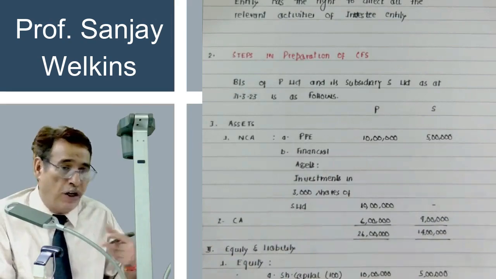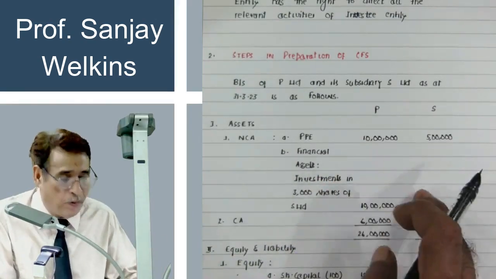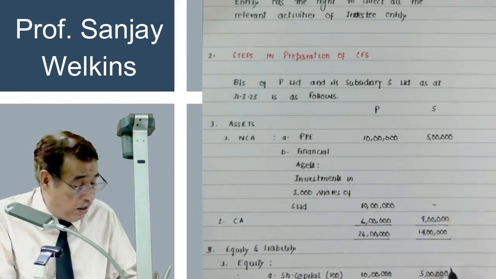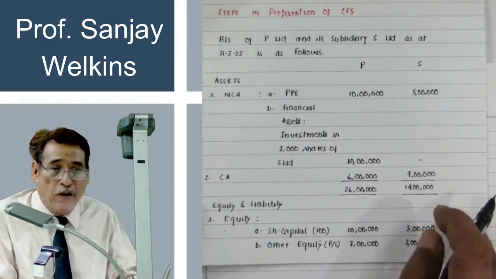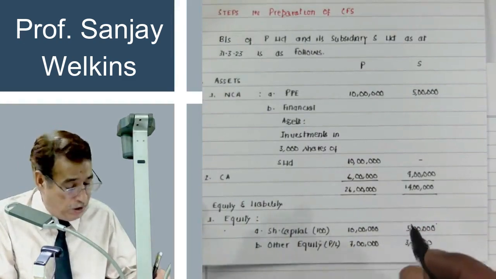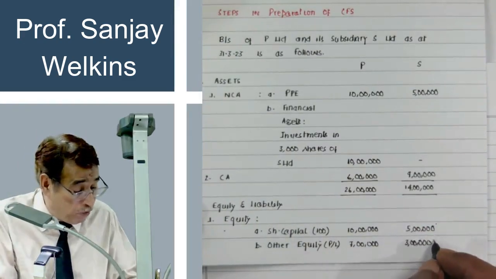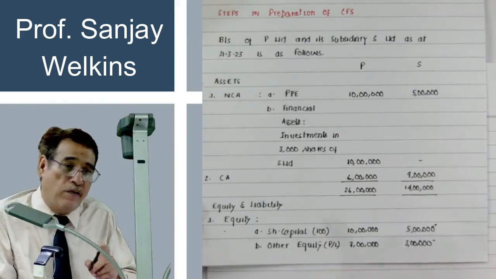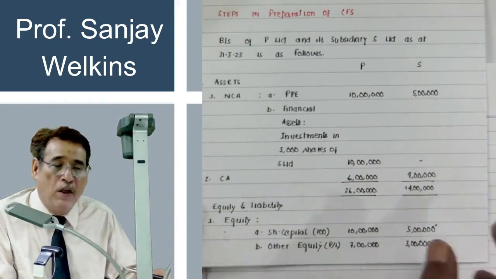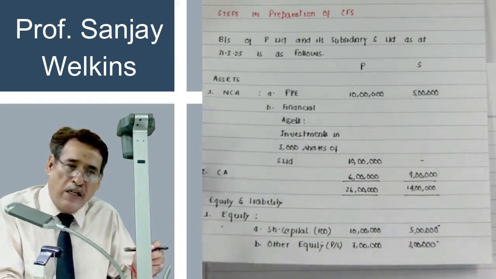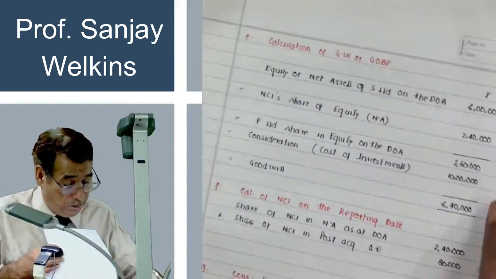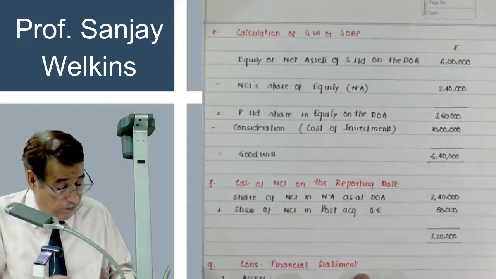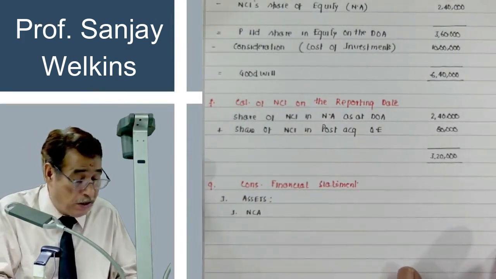Financial assets will not appear in the consolidated financial statement. Why? I will let you know. Similarly, share capital of subsidiary company will also not appear when we are going to prepare later on the consolidated balance sheet, and other equity of subsidiary company. Only 3 items you have to take care of, and rest of the items you will have to do simply line by line addition. Correct? For example, when I will prepare the balance sheet, correct?